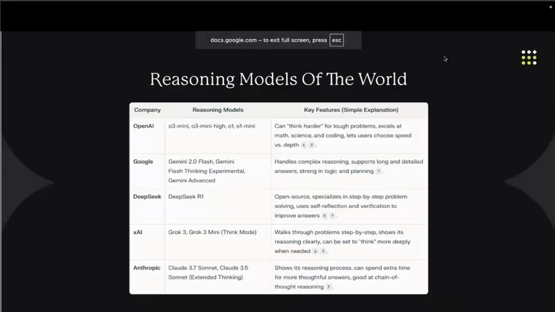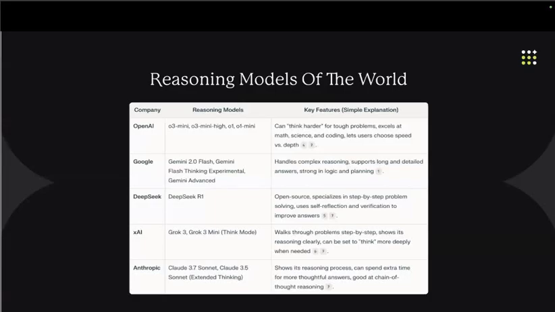Okay, so these are all my reasoning models. DeepSeek, Google has Gemini 2.0 Flash, Grok has reasoning models, Anthropic has, all the companies have. Now again the question: which tasks should be delegated to my reasoning models versus which I should use a non-reasoning model for? That's what we'll be learning. I'll do a practical use case for that.